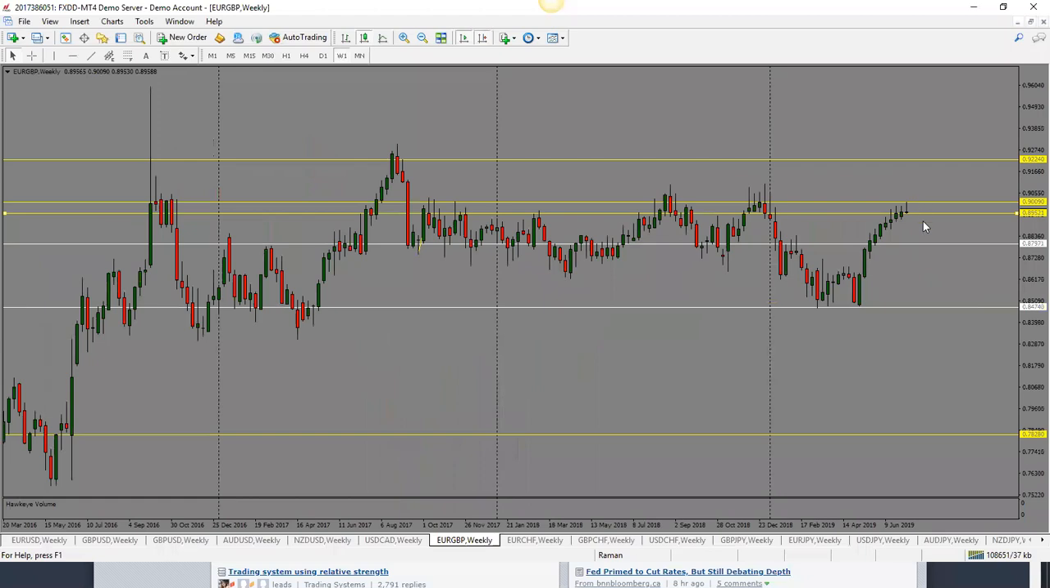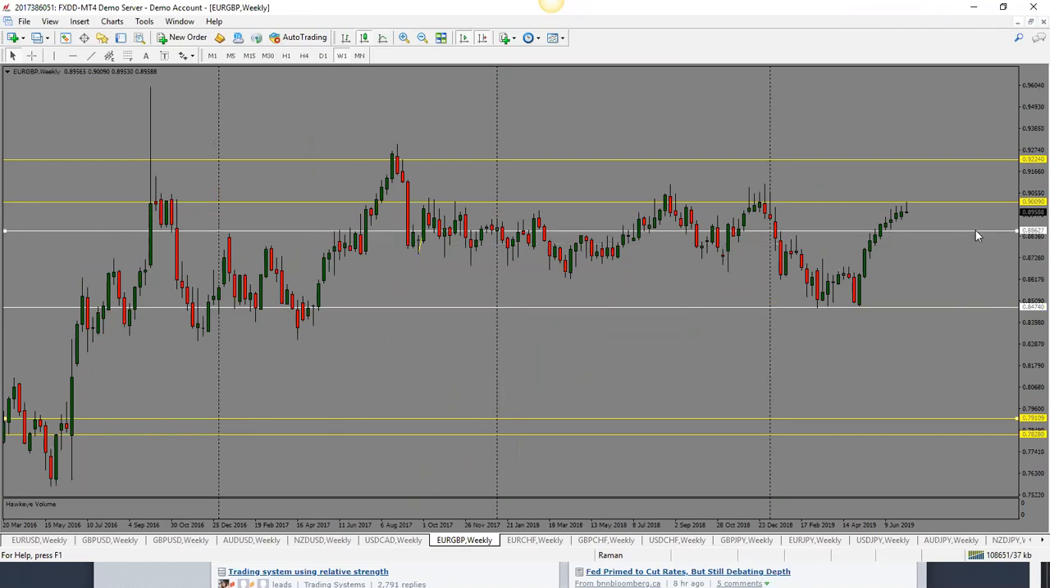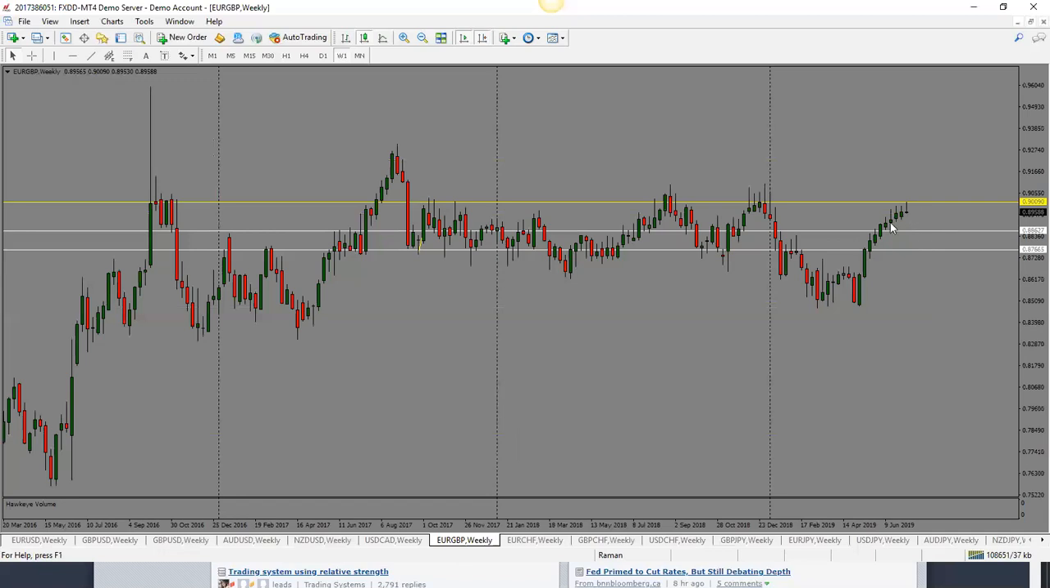Euro pound here, this one is looking bearish. We have a doji. I will look for price to drop here. Target here is 0.8860, and then second target 0.8760. So bearish bias here for Euro pound. It hasn't been able to break this level in the last little while, so looking for it to drop.